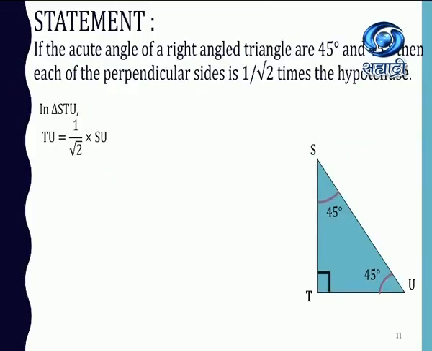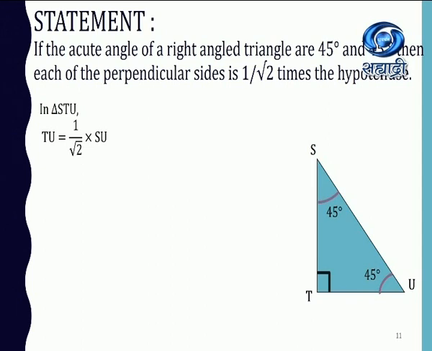Here the statement goes in this manner: if the acute angles of a right angle triangle are 45, then each of the perpendicular sides is 1 upon root 2 times the hypotenuse. Again I repeat, if the acute angles of a right angle triangle are 45, then each of the perpendicular sides is 1 upon root 2 times the hypotenuse.